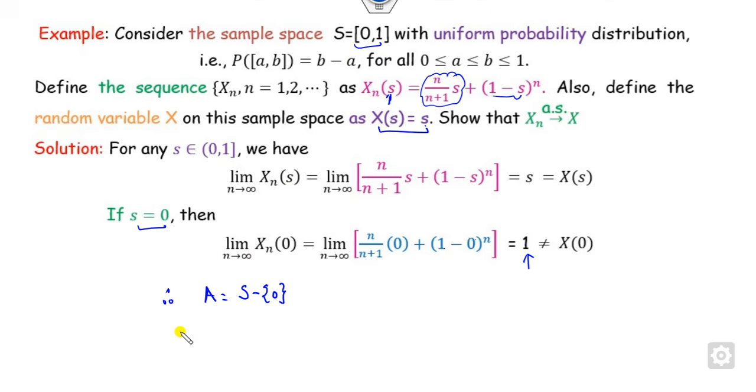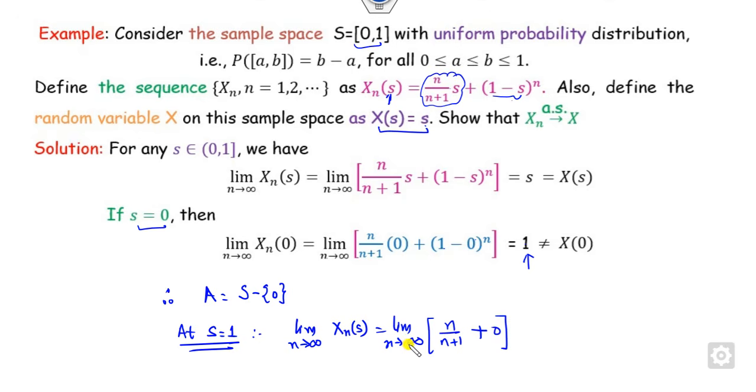Also, you can see what happens at s equal to 1. The limit as n approaches infinity of Xn, with s equal to 1, is n upon n plus 1 with the other term 0. So what is the limit of this? It is 1. Can it be X of s?